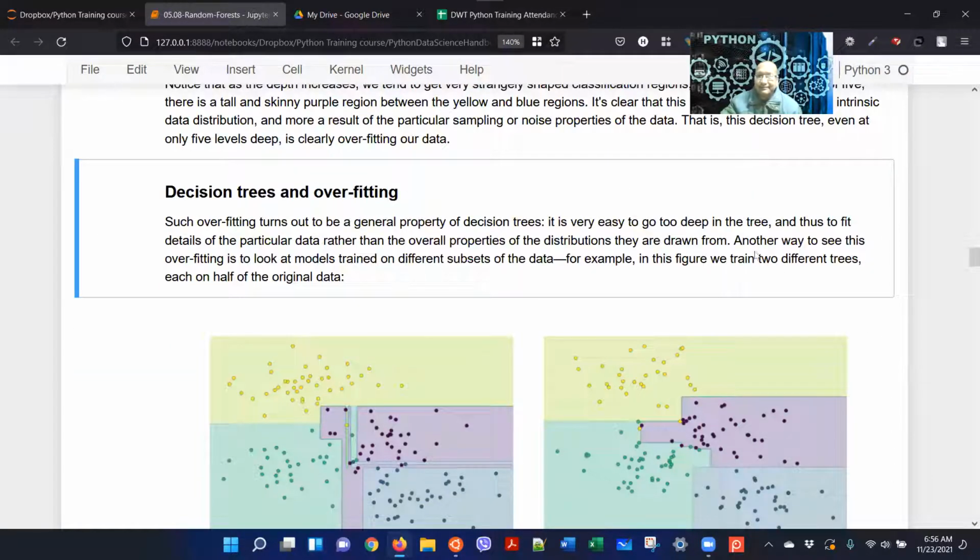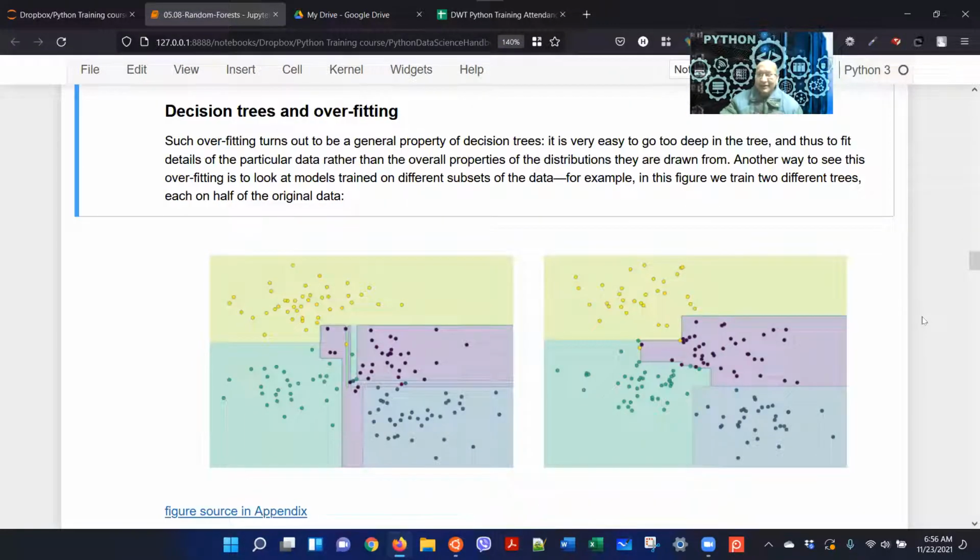So let's see, what if we split the data into two, 50% and 50%, randomly?